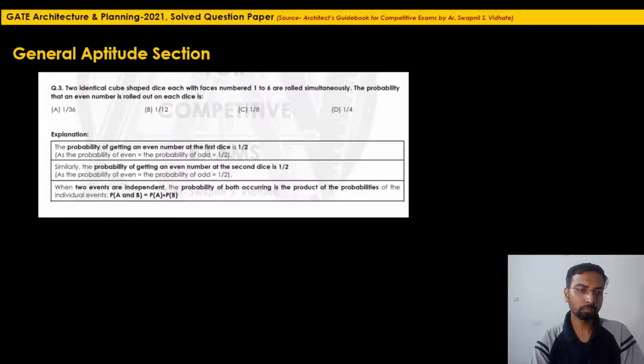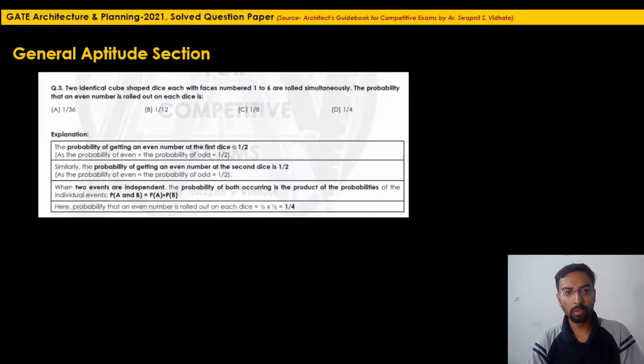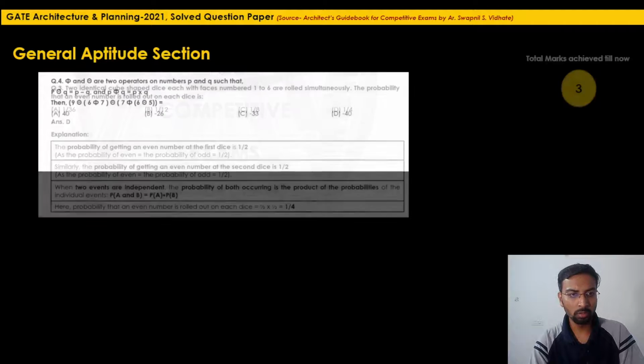The rule of probability is, when 2 events are independent, the probability of both occurring is the product of their probabilities. You just have to multiply the probabilities of the 2 different situations. So 1/2 into 1/2 will be 1/4. So the probability that an even number is rolled on each dice will be 1/4. So the correct option will be answer D. So 3 marks you have achieved till now in the general aptitude section. All these 3 questions were easy to solve.